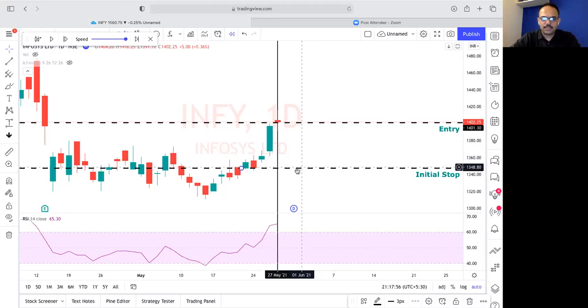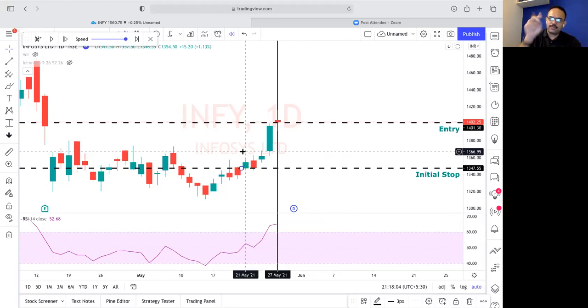What is our stop? The initial stop: if it closes below this, or if this RSI crosses below 60. So we are only looking at two things, only two events. We are waiting for one of the two events to happen now.